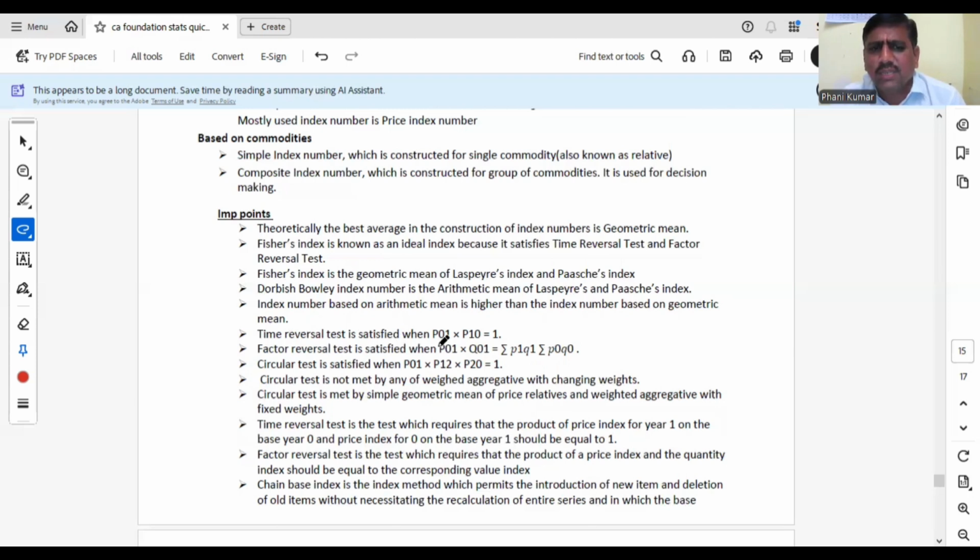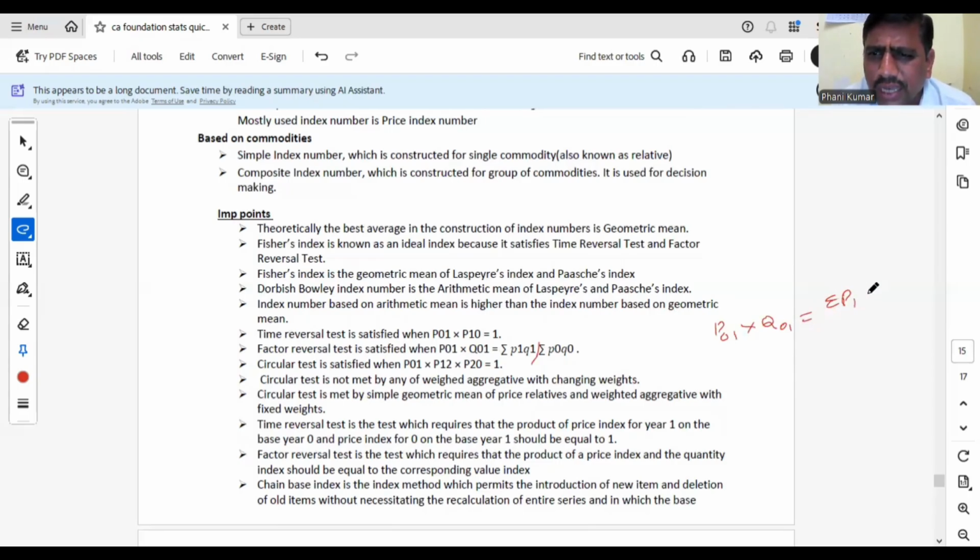Time reversal test means P01 into P10 equal to 1, which is satisfied by Fisher. Okay, factor reversal test means P01 into Q01 equal to summation P1 Q1 by summation P0 Q0, which is known as value index number. Okay, P01 into Q01 equal to summation P1 Q1 by summation P0 Q0.